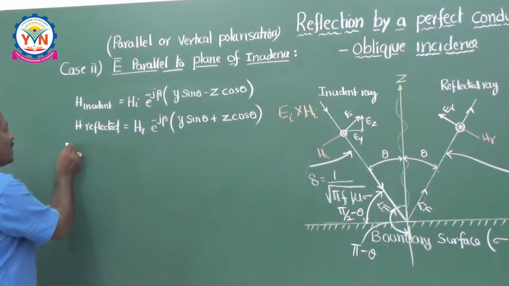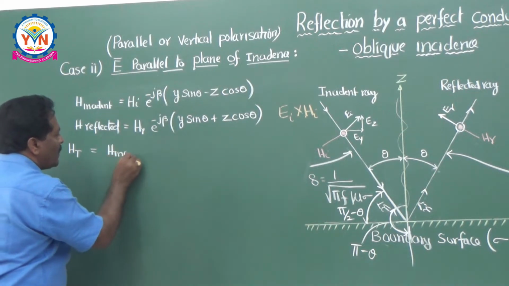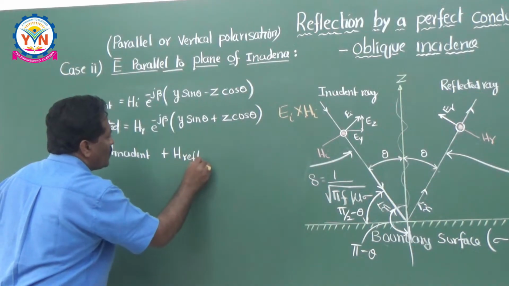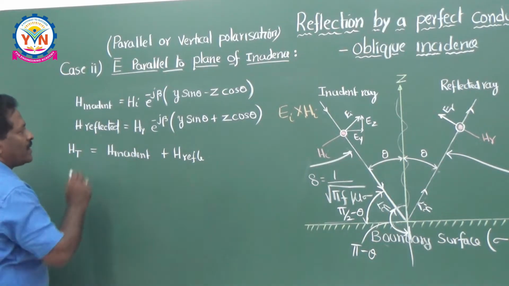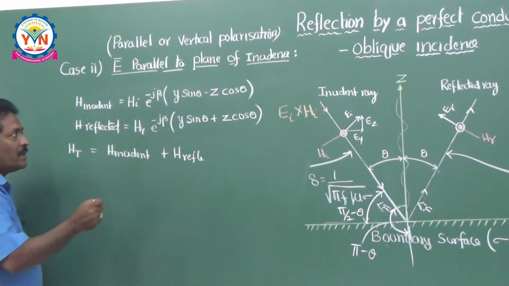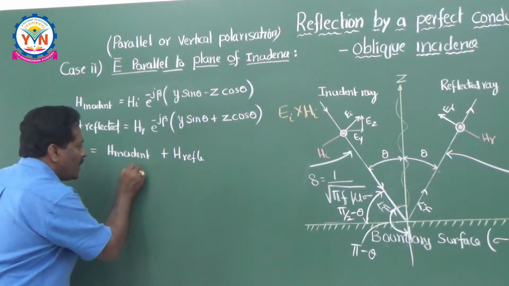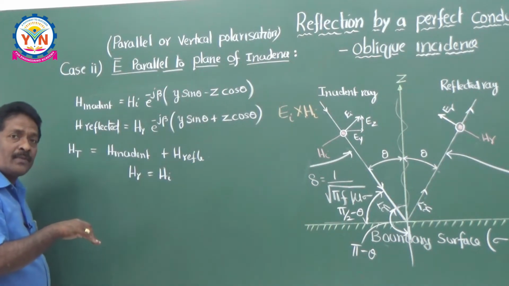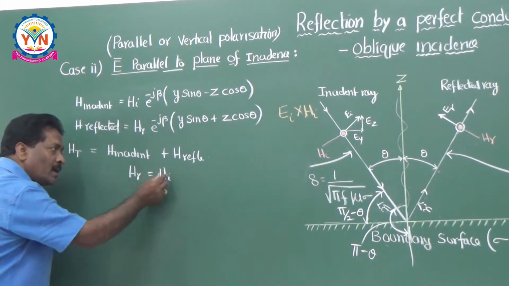Now what is the H total here? H total is equal to H incident plus H reflected. These have magnitudes Hi and Hr. From the boundary conditions, there is no phase reversal for these magnetic field components. That's why I can say that Hr is equal to Hi, both are the same. Whereas for the electric field components, Er is equal to minus Ei. But here Hr is equal to Hi only.